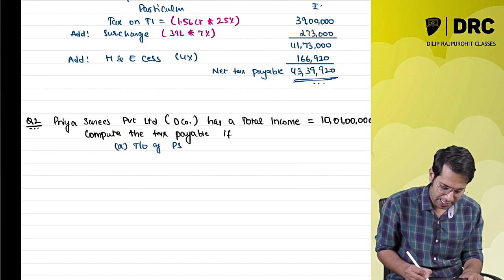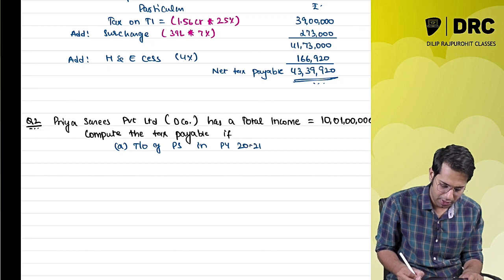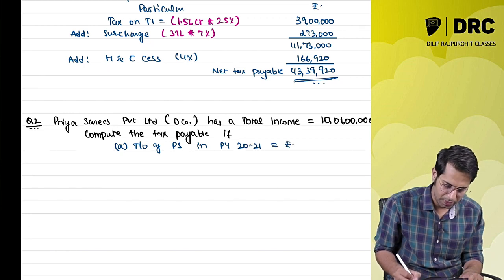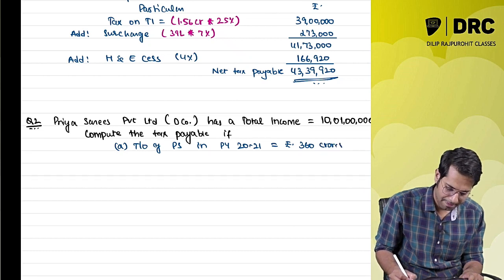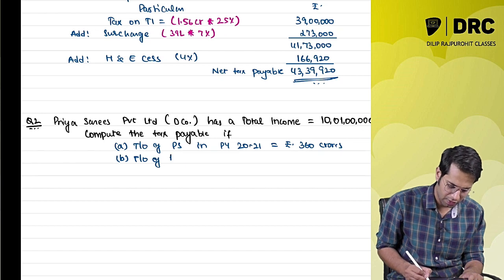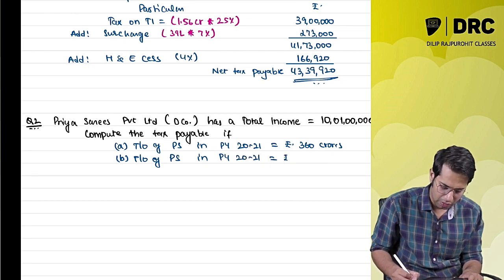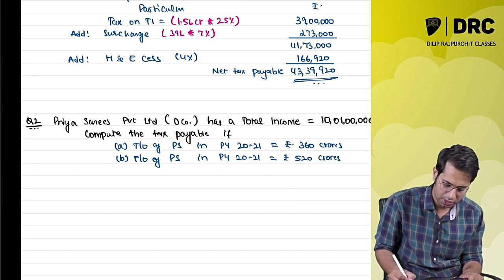turnover of Priya Saris in previous year 2021 is rupees 360 crores. Case number 2, if turnover of Priya Saris in previous year 2021 is rupees 520 crores.